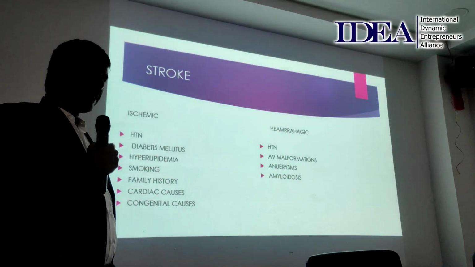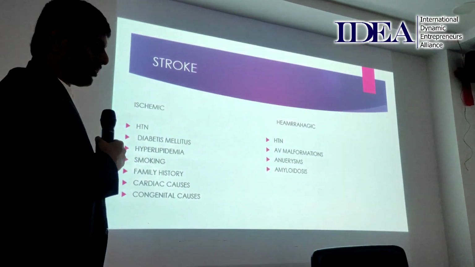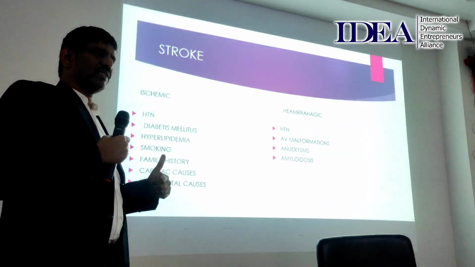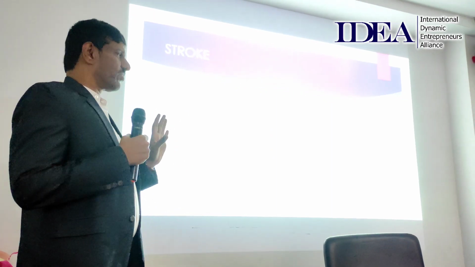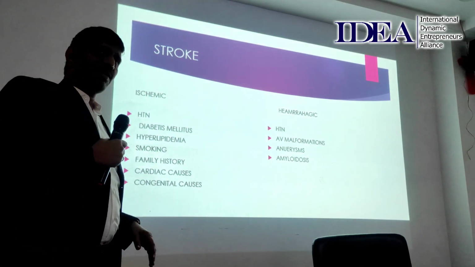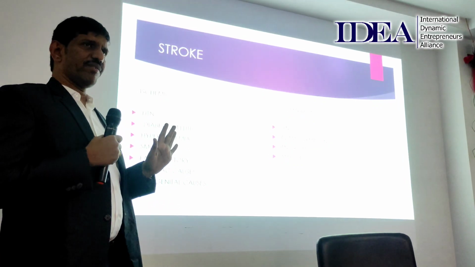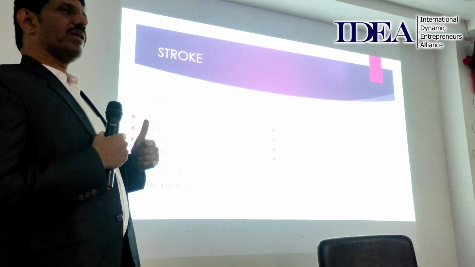Okay, so coming to the next disorder, that is stroke. Stroke lo kuda two types untayi. One is ischemic and then hemorrhage. Ischemic ante blood clot ayindi, hemorrhage ante blood bleed ayindi. Ischemic ante there are different causes untai. Mainga vachi hypertension. 85% of ischemic strokes are because of the hypertension.